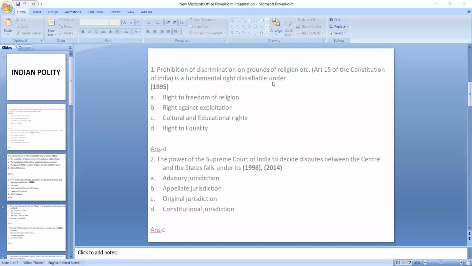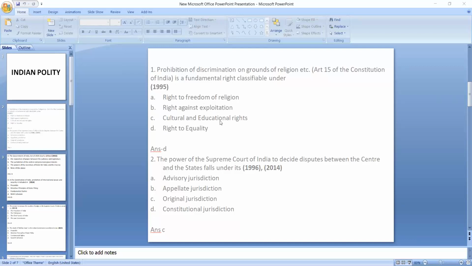So when you are studying about the High Court, you will have to go through such jurisdictions. Original, appellate, advisory. While studying about the jurisdictions, try to remember 3-4 points from each jurisdiction, because there will be questions.